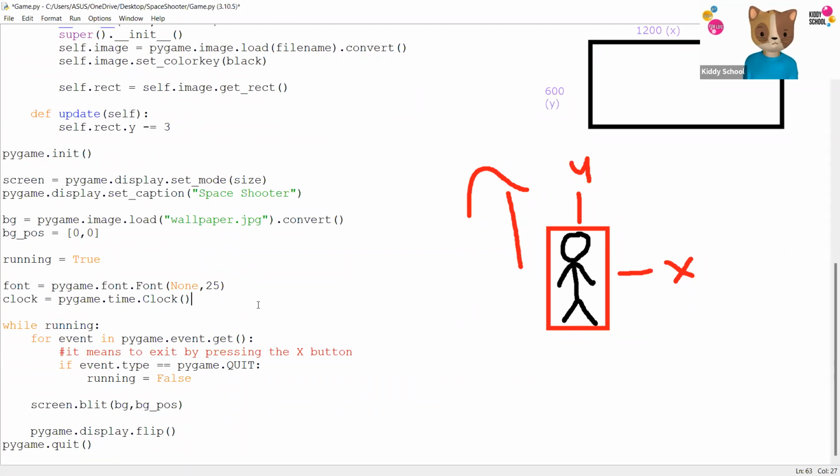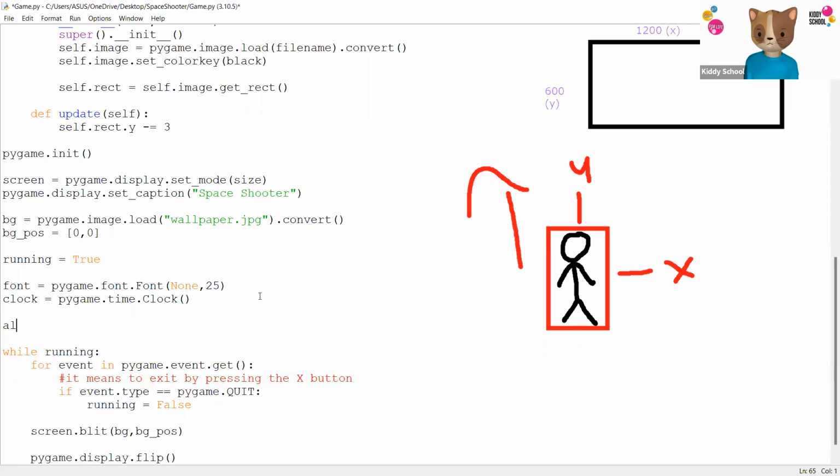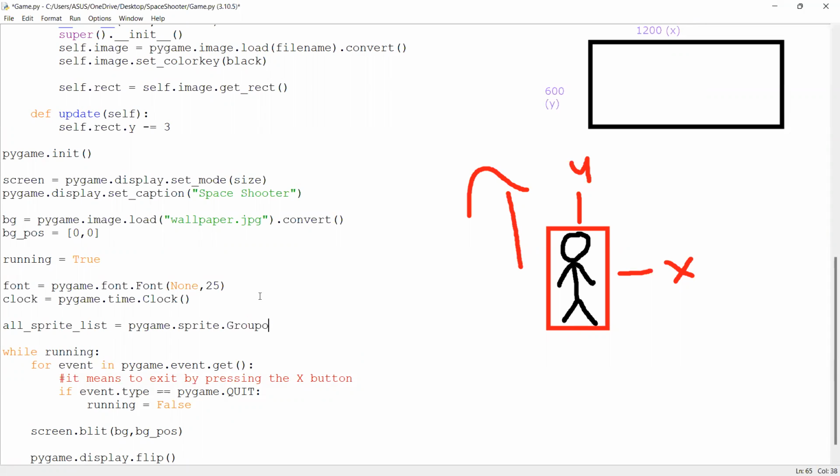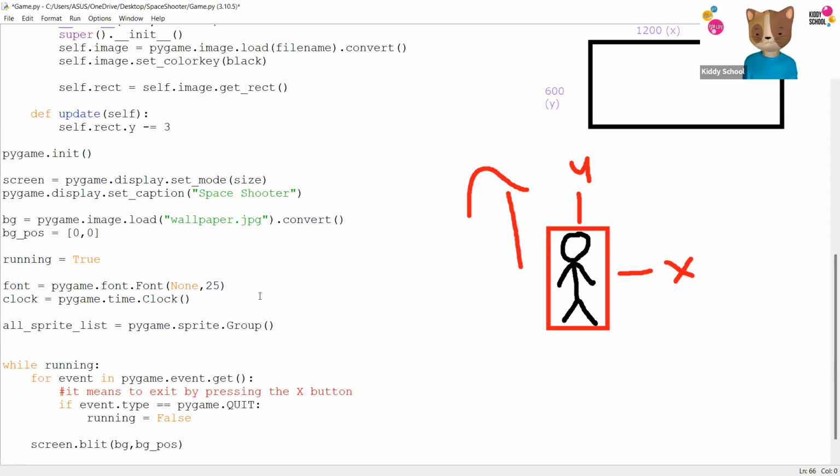That's all. Now we need to make a couple of groups. One group for all the characters in your game, so I'm going to name it all sprite list. Sprite is another word for character. Pygame.sprite.Group comes here. We're almost done, so we're just going to wrap things up. Block list. It's going to be Pygame dot.